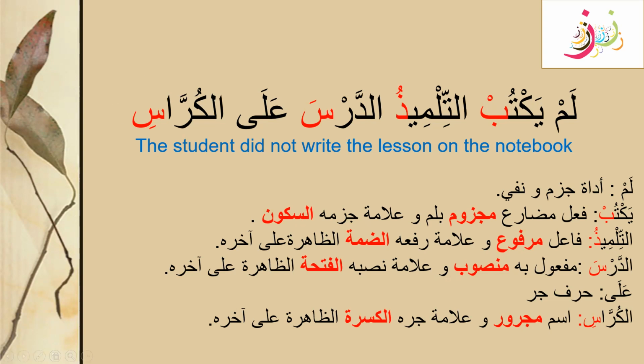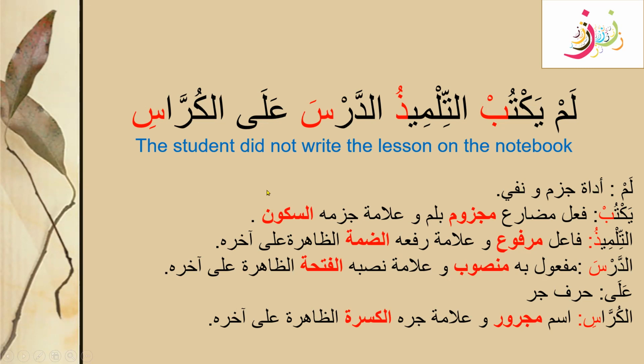So how are we going to write the i'rab for this? The i'rab asliya: we know that a majroor state always takes a kasra on the last letter. Al-kurrasi will be written as isim majroor, because we know that it is an isim, and this al is one of the signs of the isim, that it can carry al. So isim majroor because it is in the state of jar. Isim majroor wa alamatu jarrihi al-kasra az-zahira ala akhirihi, and the alama for the jar state is the clear kasra at the end of the word.